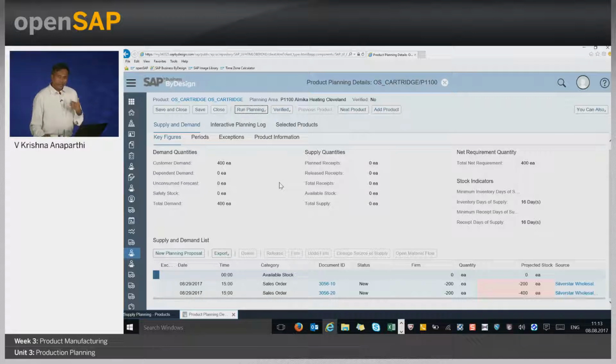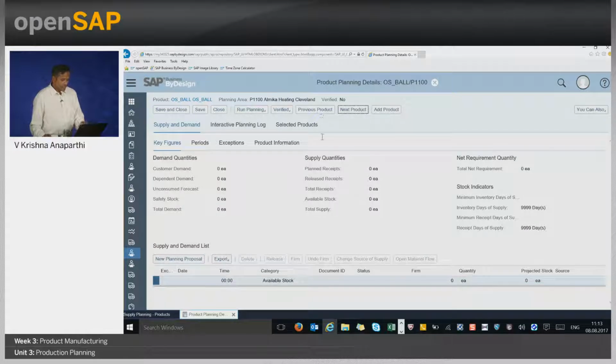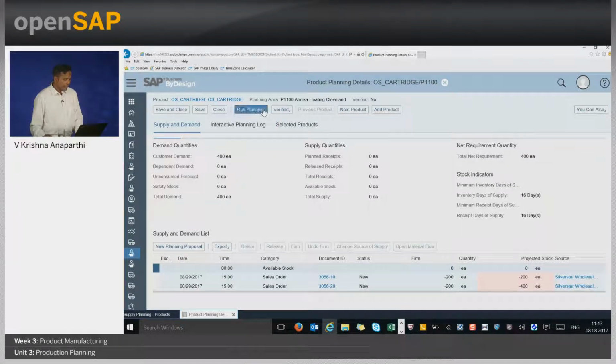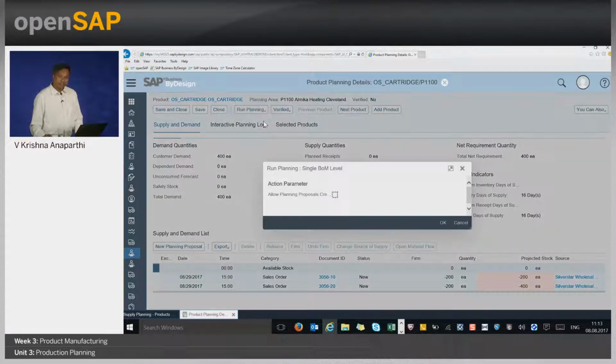So to start off, let's quickly run the planning. Let's run only for one level. Before I run the planning, let us also check the status on the products. If I check the status on the products, for example, ball, there is no demand element. It just informs me that the stock is 0. And if I check the ball carrier, hardly is there any demand or supply element. So let's go back to our product cartridge, and let's try to run the planning at a cartridge level.